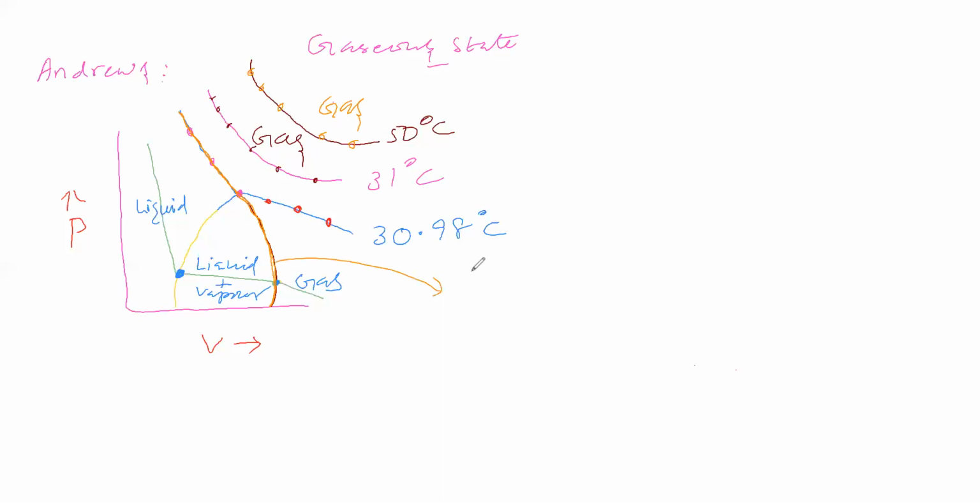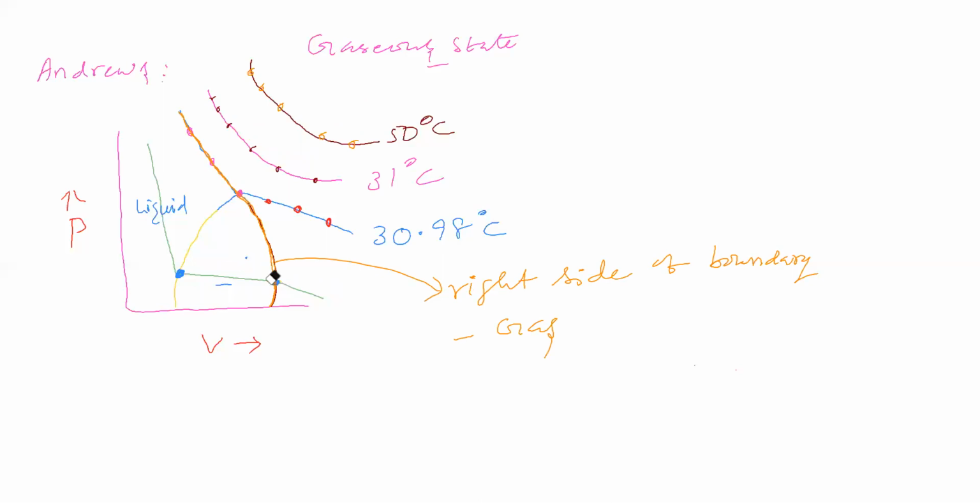Now we said right side of this boundary line, carbon dioxide is in gaseous state. So the physical state of carbon dioxide we said: right side of this boundary line, carbon dioxide is in gaseous state. Okay.